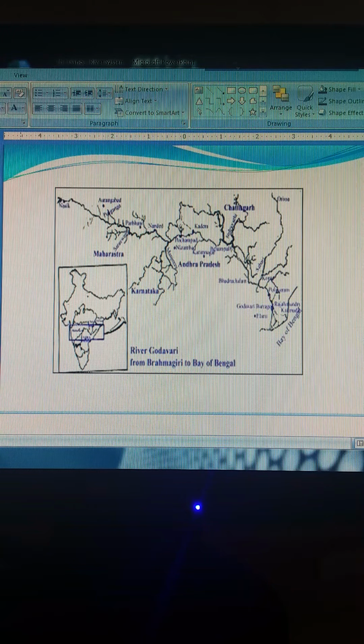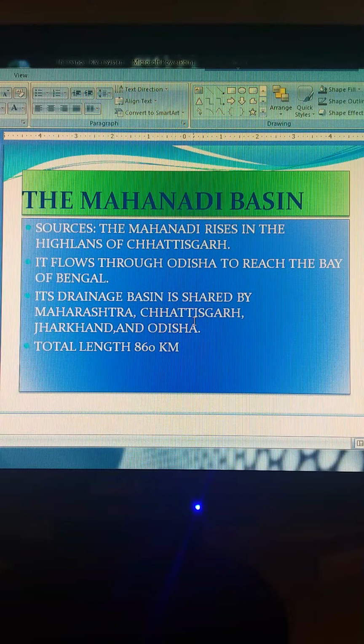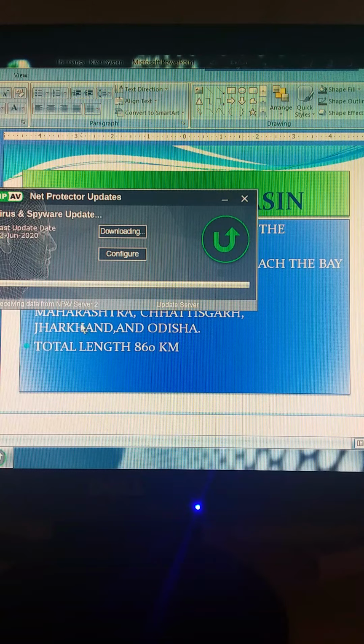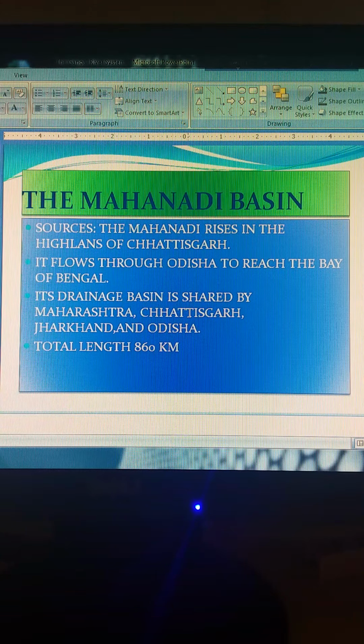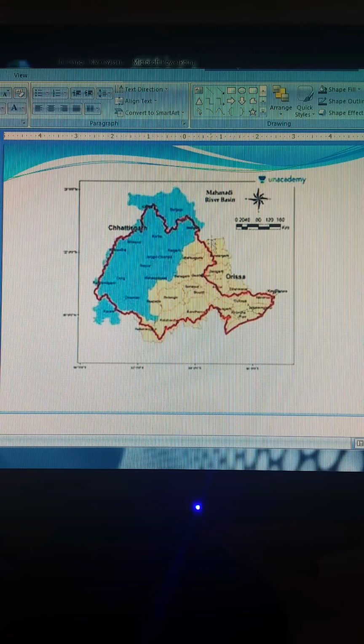So next we are coming up with the Mahanadi basin. The Mahanadi rises in the highlands of Chhattisgarh. It flows through Orissa to reach the Bay of Bengal. Its drainage basin is shared by Maharashtra, Chhattisgarh, Jharkhand and Orissa. The total length is 860 km. Let us see the picture. Here is Chhattisgarh and the Mahanadi is this, how it's flowing.